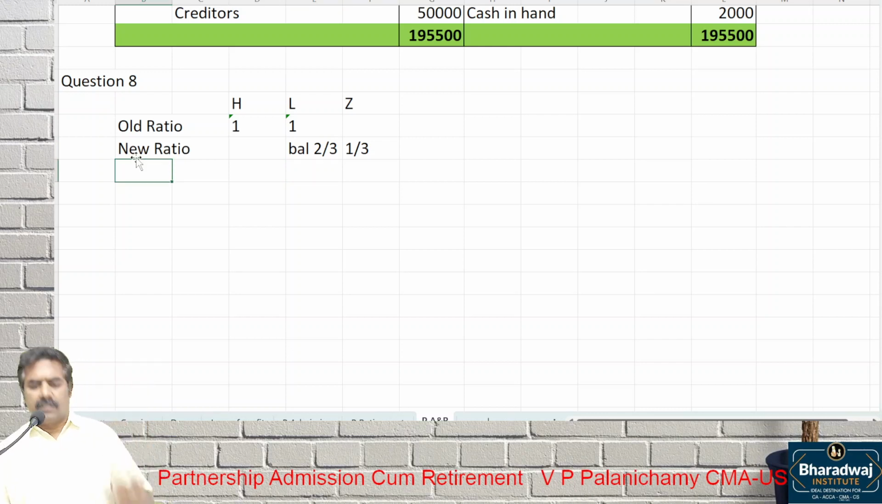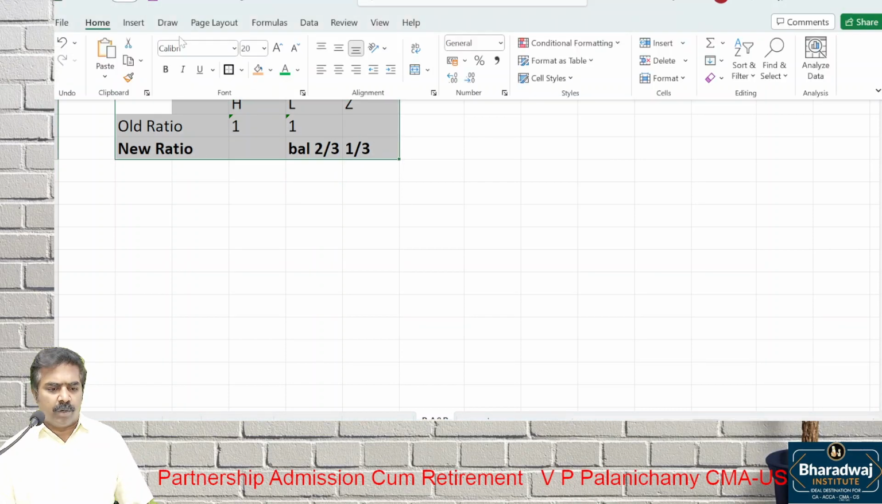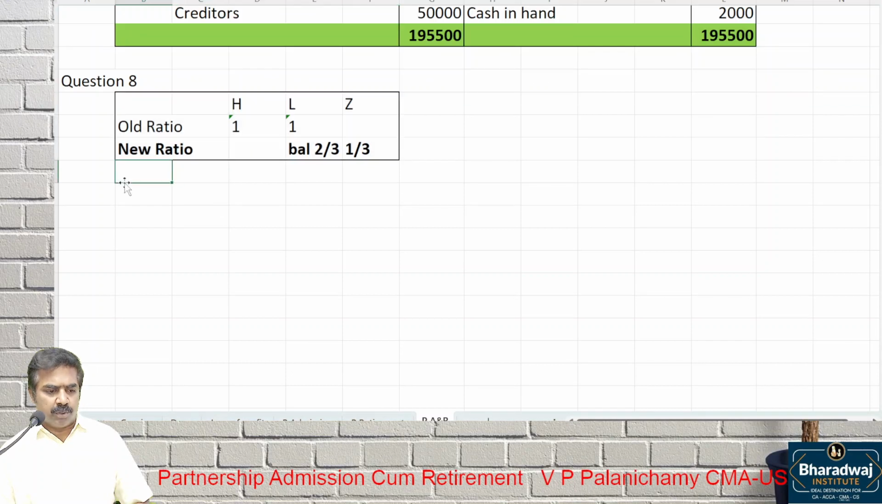Listen. Old ratio, equal ratio, 1:1. If Z takes 1/3, balance 2/3 will be taken by whom? L. So what is the new ratio? 2:1 is the new ratio. What is the old ratio? 1:1. No need of working out the sacrificing or gaining ratio. This is step 1.